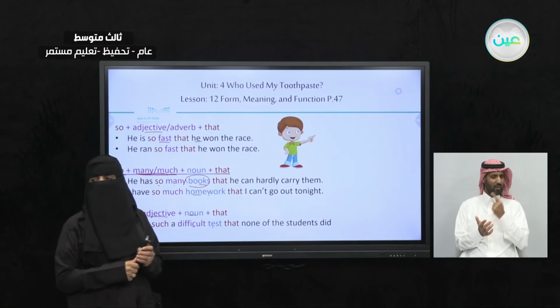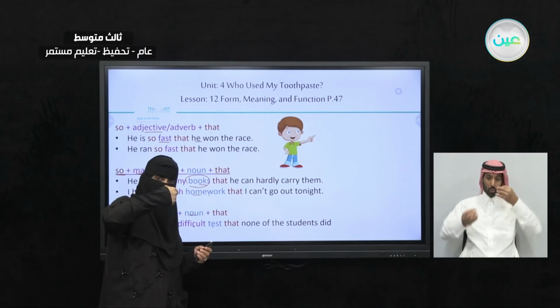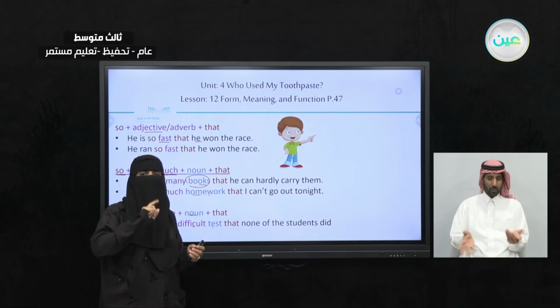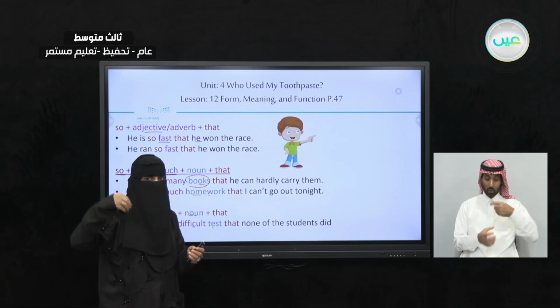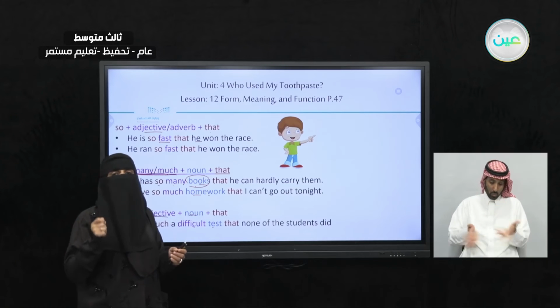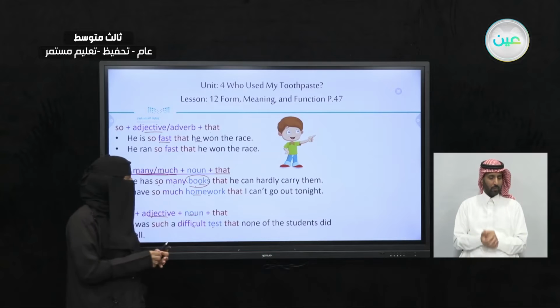Uncountable nouns are like water. Can you say 1 water, 2 water? No, you can't say it. Water is uncountable. You can say a bottle of water, a cup of water, but you don't say 1 water, 2 waters, okay? This is the difference between countable and uncountable nouns.